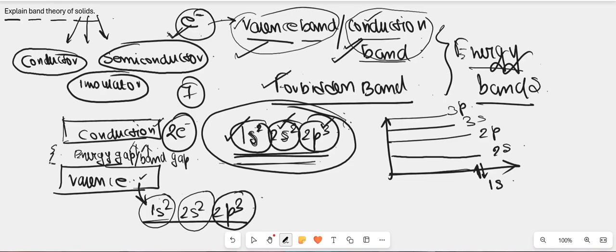So the energy gap or the energy level which is present between the valence band and the conduction band is known as the forbidden band. Based on this configuration of conduction band, valence band and forbidden band, we get three configurations of solids: conductor, insulator and semiconductor. Let us explain it one by one.